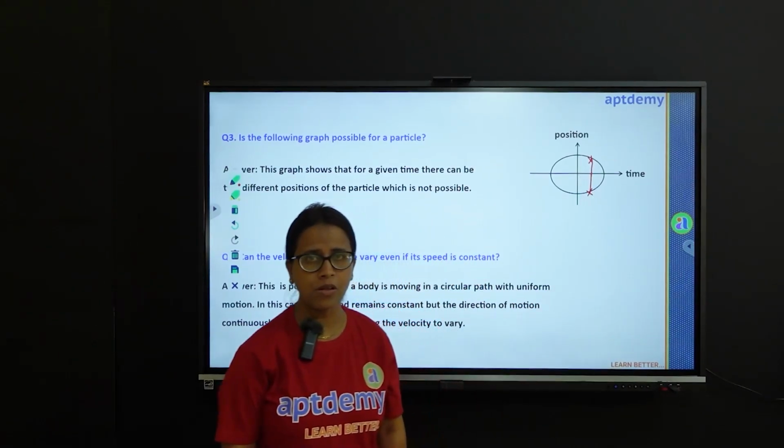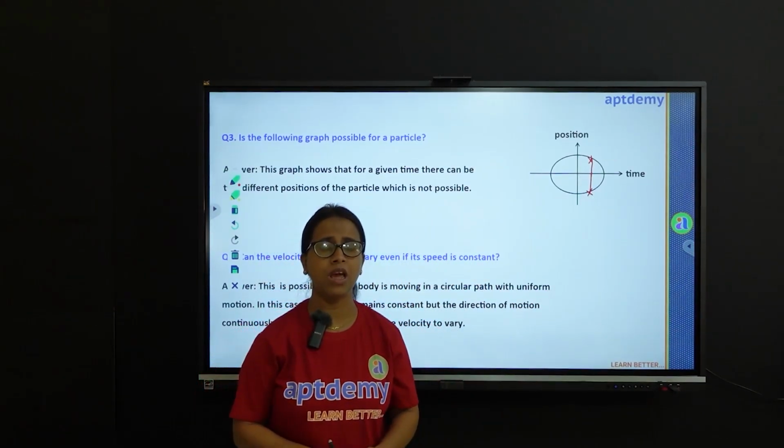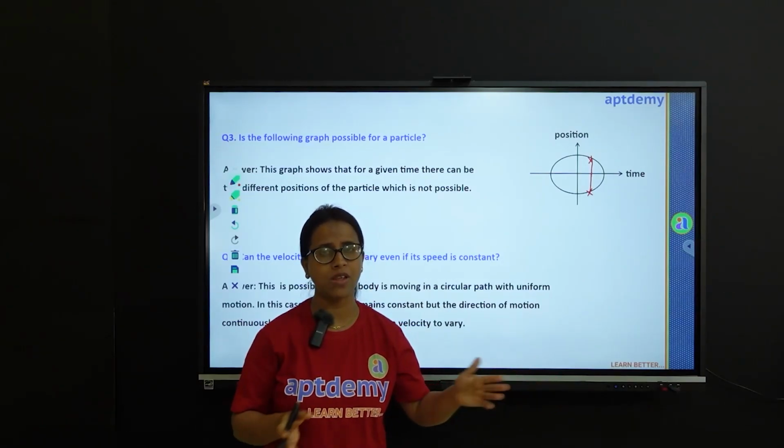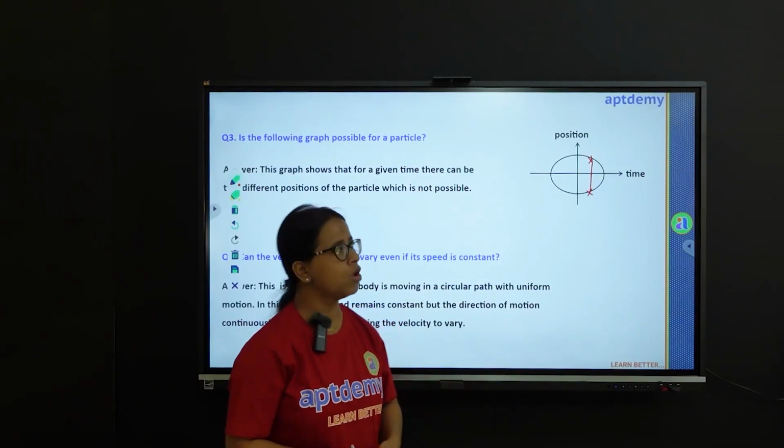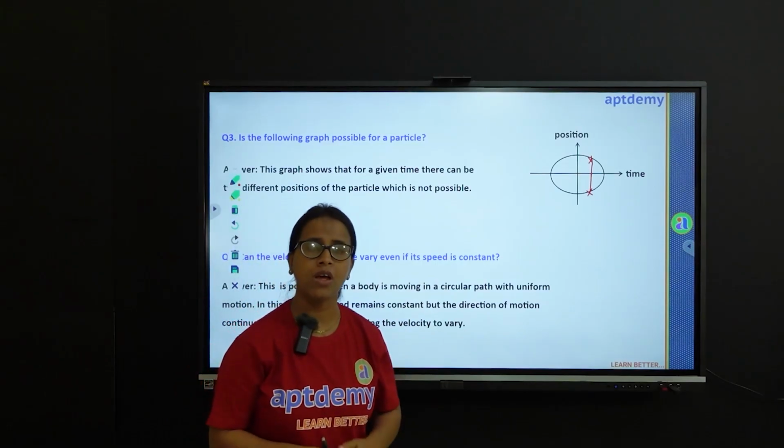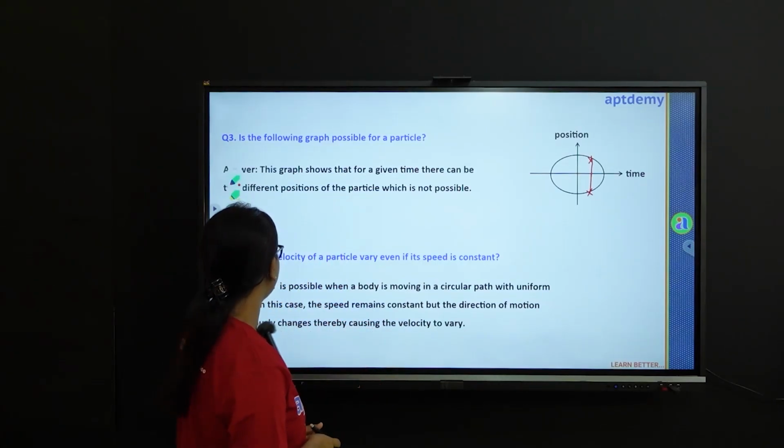Is this possible? Can a particle be at two different positions at a particular time? No. So, this sort of a graph is not possible for a particle.